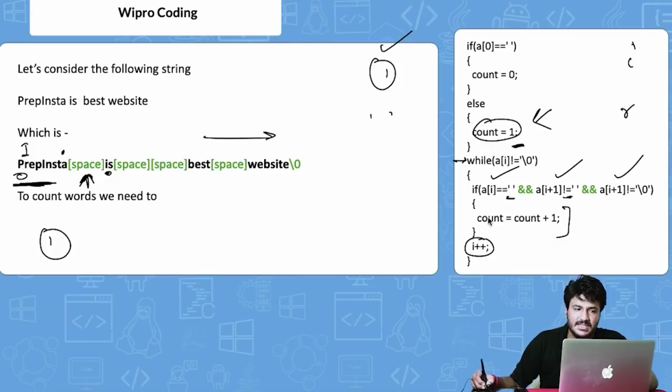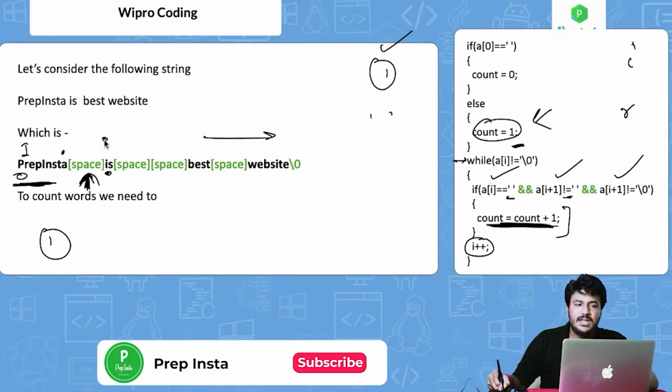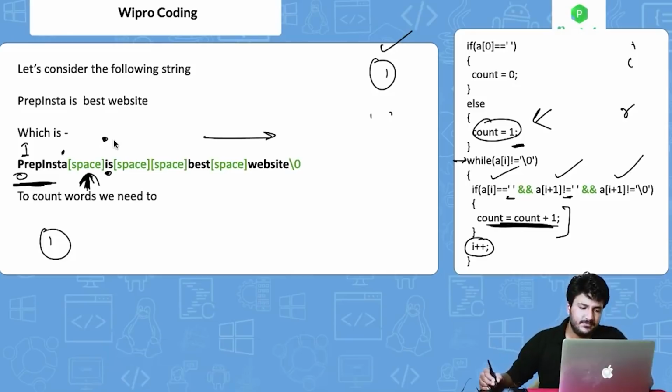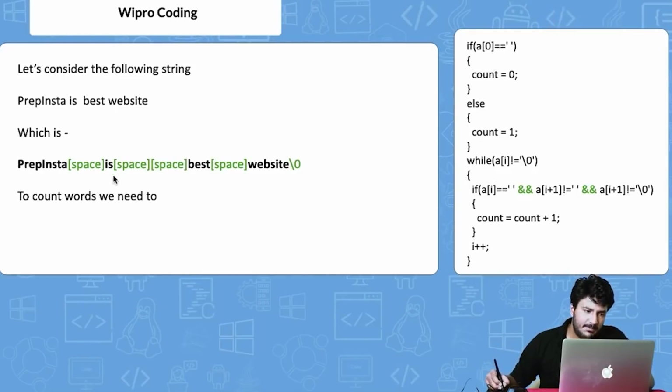So what it is basically saying is that yes, increase count equals count plus 1, correct? At this particular space, we have said, okay, the next word is going to be encountered in the next step, let's increase the count already, right? So what now happens is, now we are at i, right? Now a of i is equal to blank space. Obviously it is not true because the value is i, right?